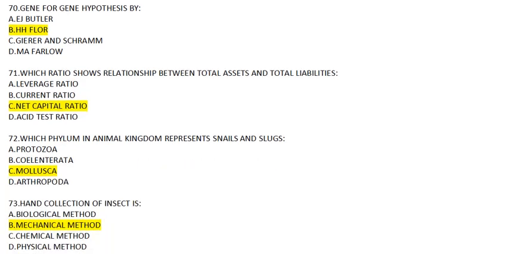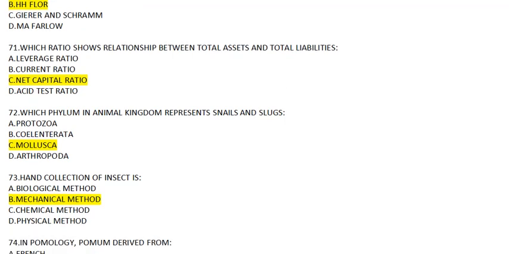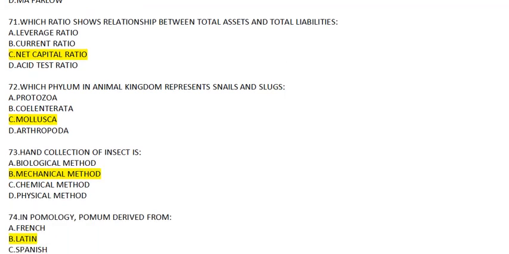70th. Gene for gene hypothesis was given by Flor. You have to learn this. Question number 71. Which ratio shows the relationship between total assets and total liabilities? Debt capital ratio. It is actually total assets divided by total liabilities. So the answer will be C.